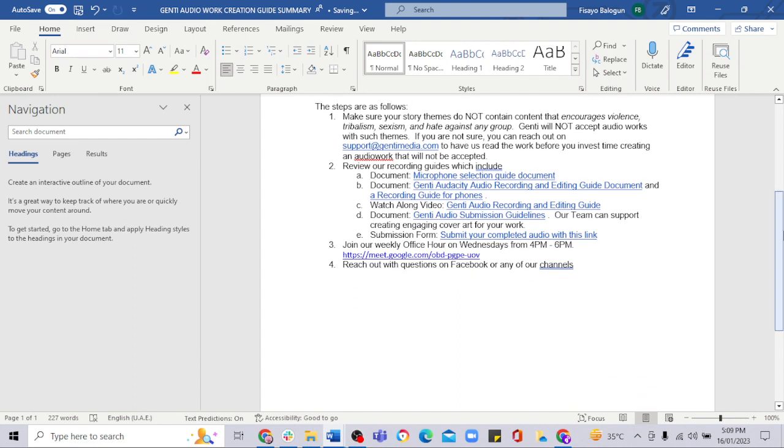First, make sure your story themes do not contain content that encourages violence, tribalism, sexism, and hate against any group. We do not accept any of this kind of content at Genti, and if you are unsure if your work falls into these categories, kindly email us at support@gentimedia.com and we will let you know, just so you don't record and then find out that your work is not accepted because it doesn't meet these terms.